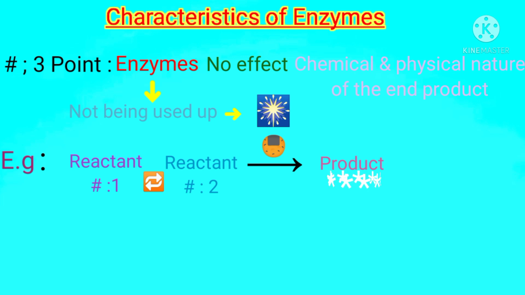After the product formation, we will see that the enzymes will remain the same as it was before. There is no chemical change, there is no physical change in the product and in the enzyme. So we can conclude that the enzymes just speed up and accelerate a chemical reaction without being used up during their catalytic activity. Now when they are not utilized during the chemical reaction, then they have no effect on the chemical nature and physical properties of the end product.